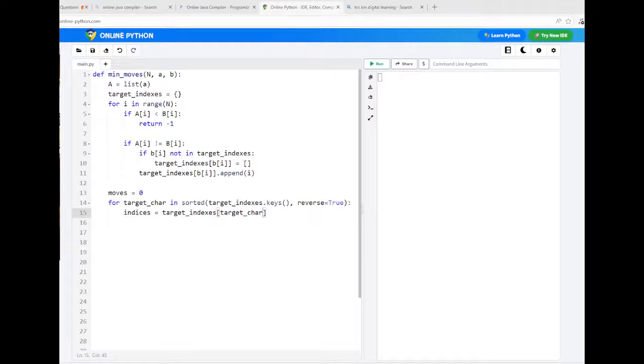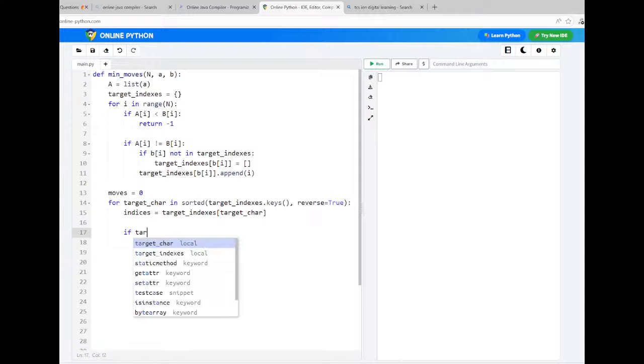So target indices of target character gives the value, which is a list of indices. Another important condition is it must be present in a. This character must be present in a, then only you should do the conversion, otherwise you can directly return -1.